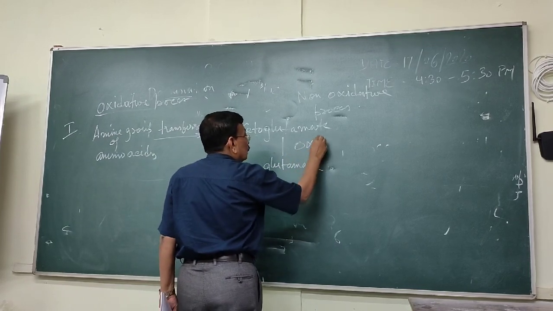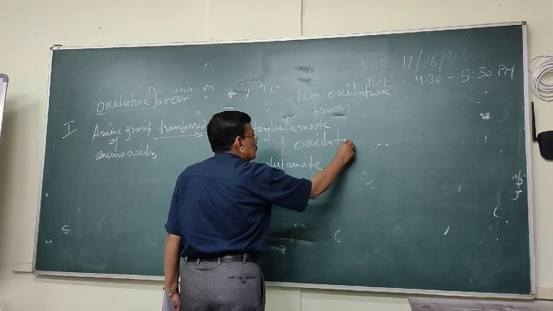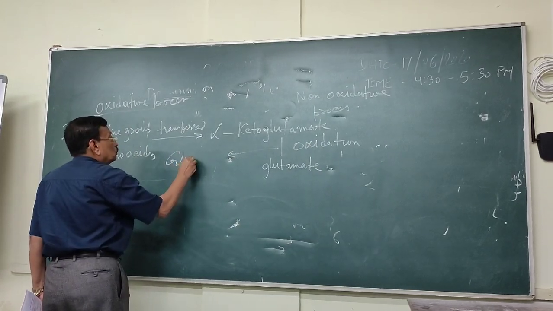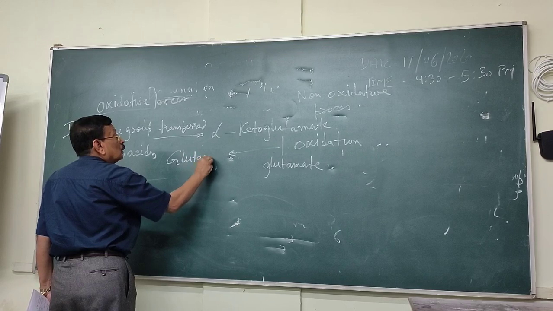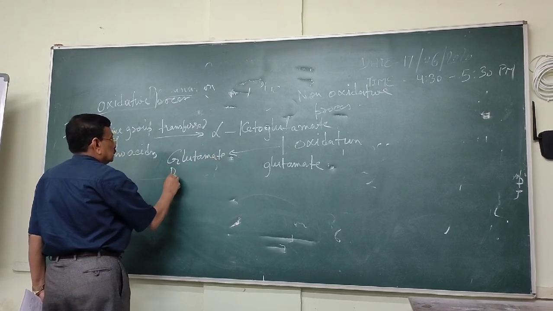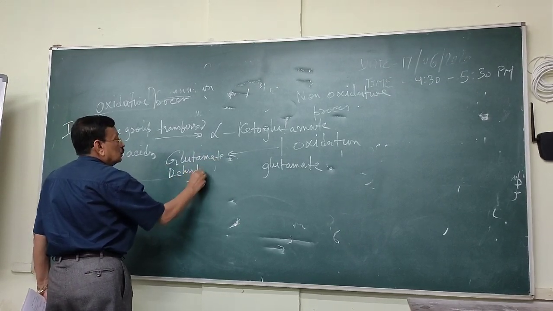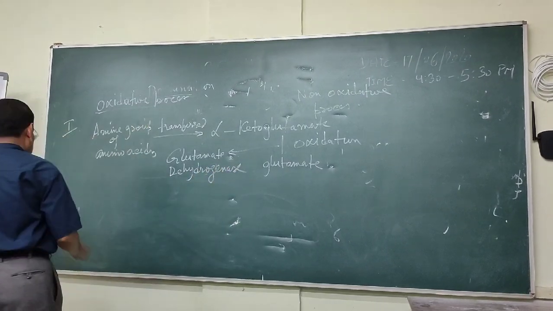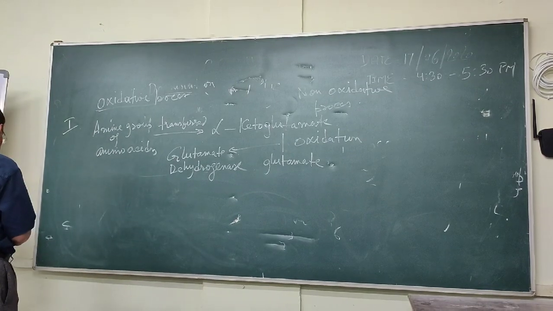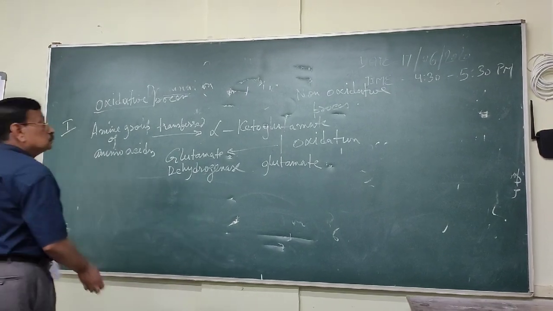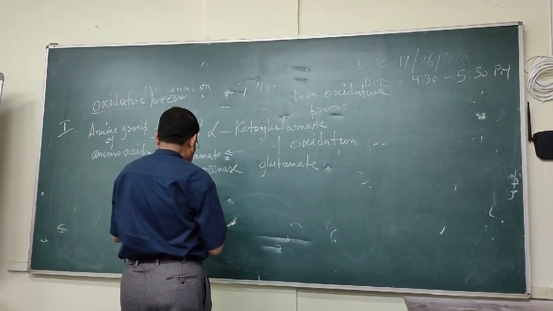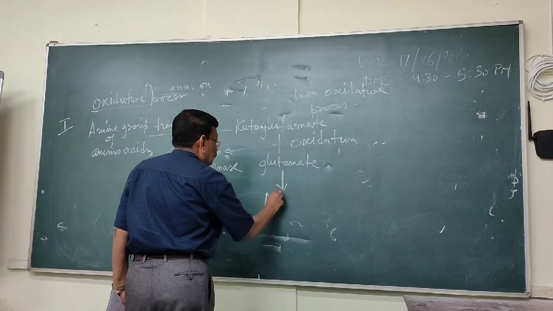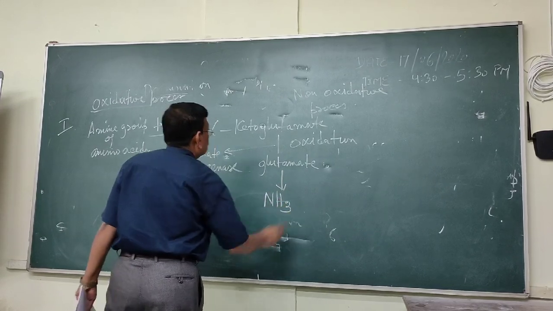The process is oxidation. Enzyme required: glutamate dehydrogenase. And this glutamate will release ammonia.